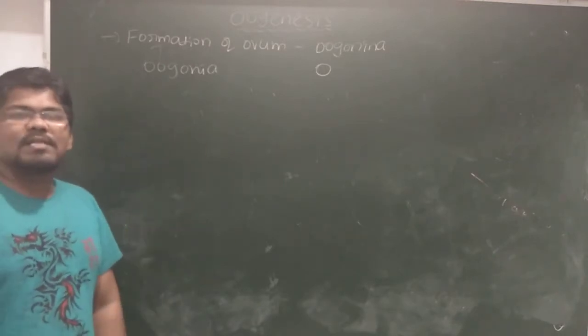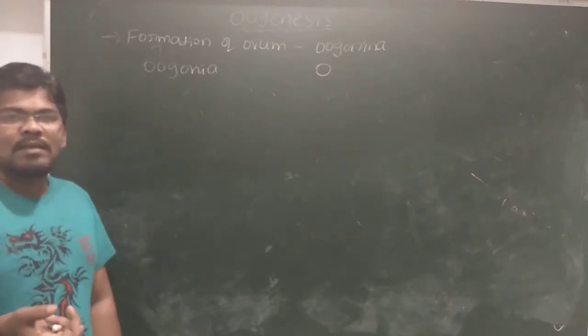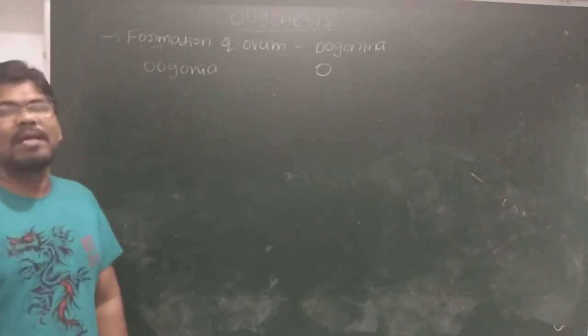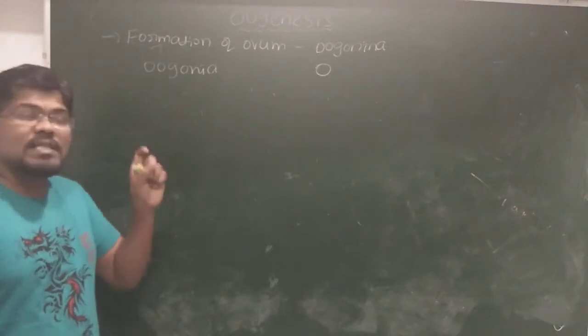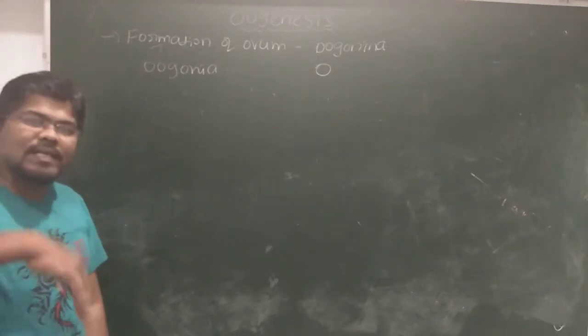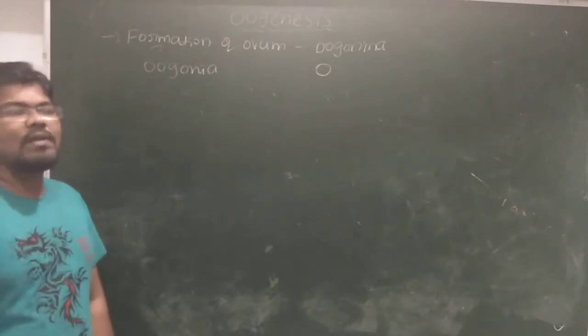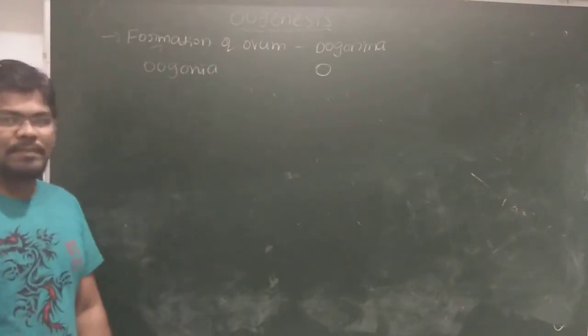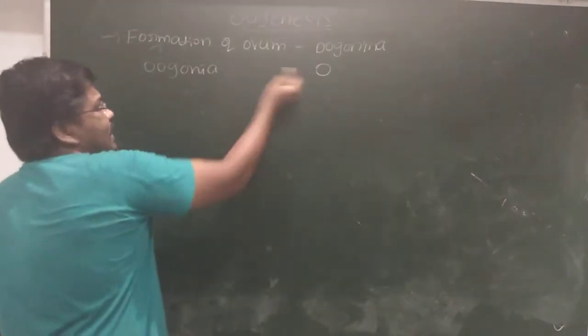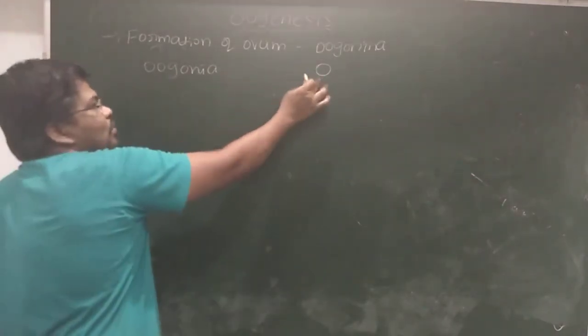If you see spermatogenesis, or formation of sperm, it occurs after puberty in males. But oogenesis occurs before birth in females. In the female fetus only, in the fetal ovary only, you can see the formation of oogonia. Here is the diagram, here the name. Okay, this is the oogonia.